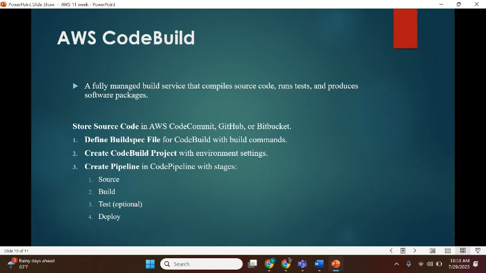Store source code in AWS CodeCommit, GitHub, or Bitbucket. Define the buildspec file for CodeBuild with build commands. Create a CodeBuild project with environment settings, and create a pipeline in CodePipeline with stages like source, build, test, and deploy. First we need to write the code, and then we need to build that code, test it out, and then deploy.